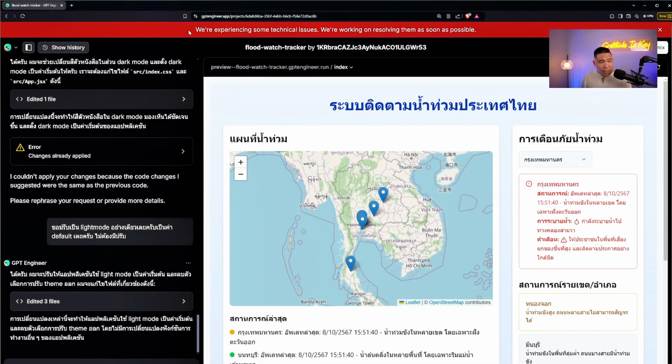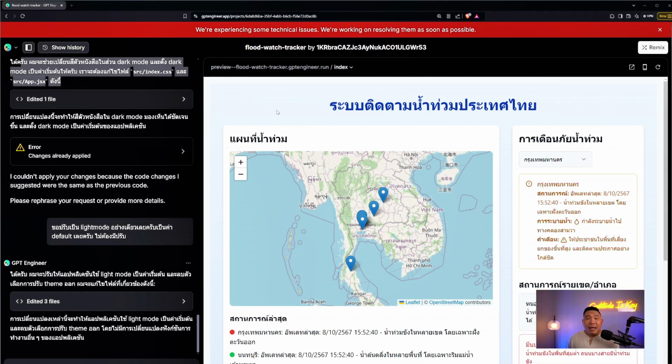Okay, so it says... looks like they're having some technical issue. However, I want to point out to you, this right here looks like people are coding in Thai. So not only can you code with English, you can literally have a conversation with it in other languages as well. Now, another thing I want to point out to you is this button up here.